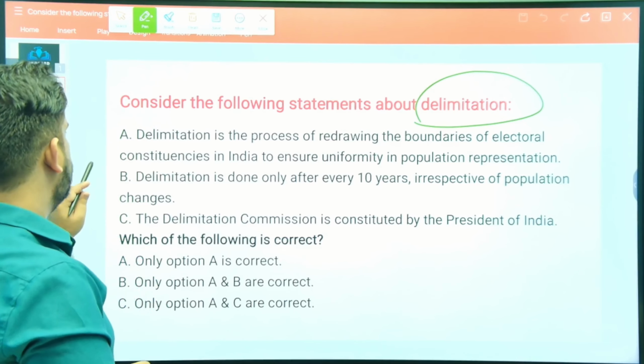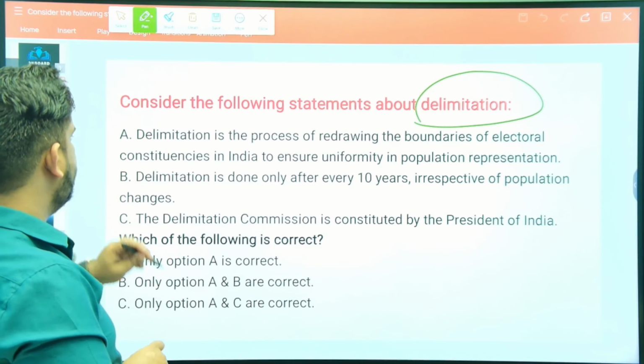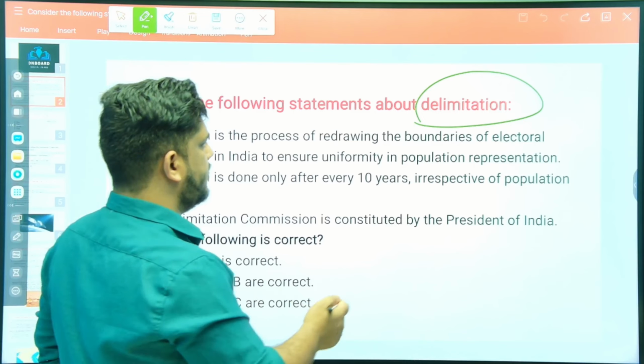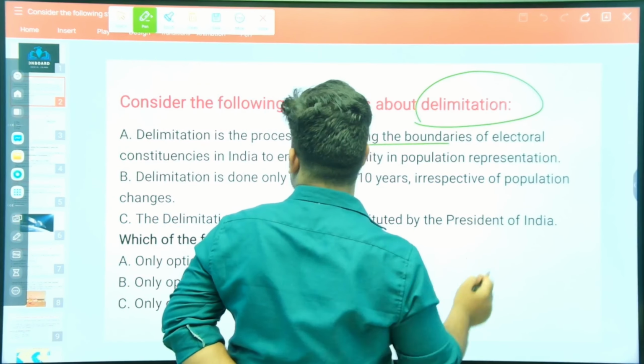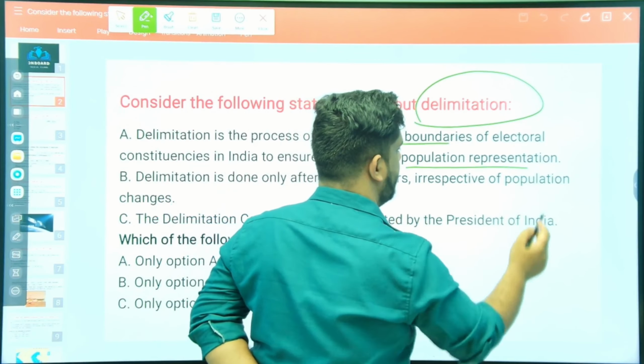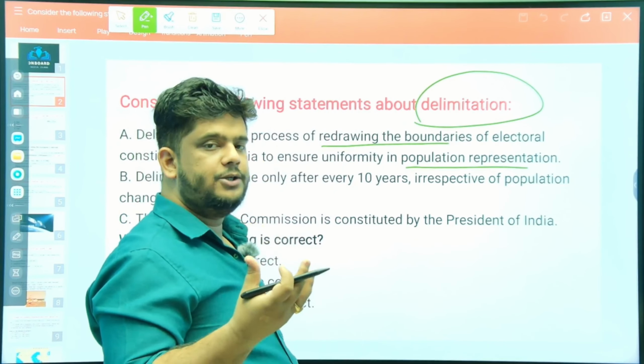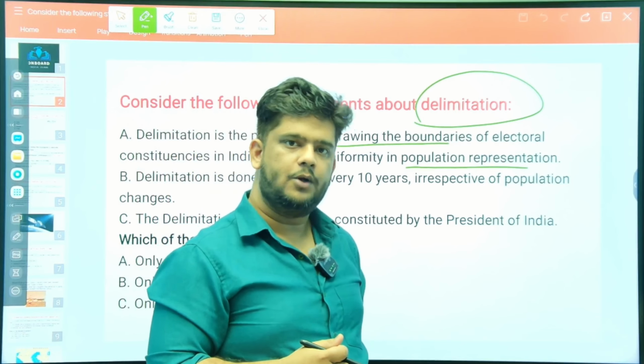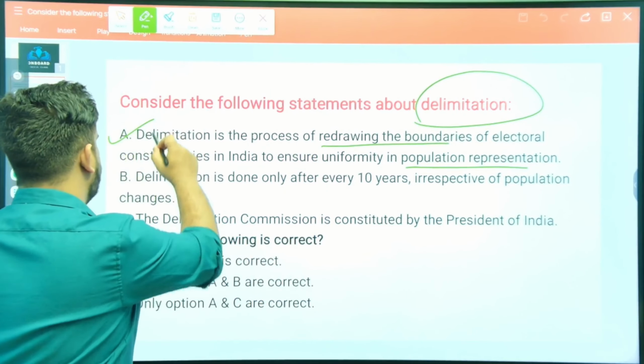Okay, let's discuss the options here. Option A: delimitation is the process of redrawing the boundaries of electoral constituencies in India to ensure uniformity in population representation, we have already discussed that. That means the highest population means the highest number of MPs. Okay, this statement is absolutely correct.